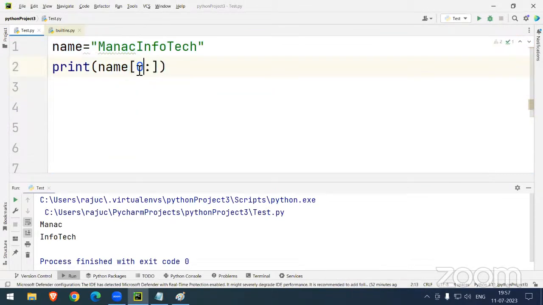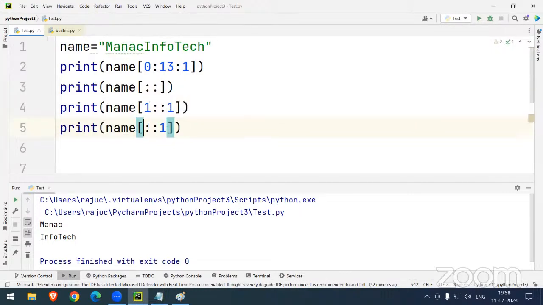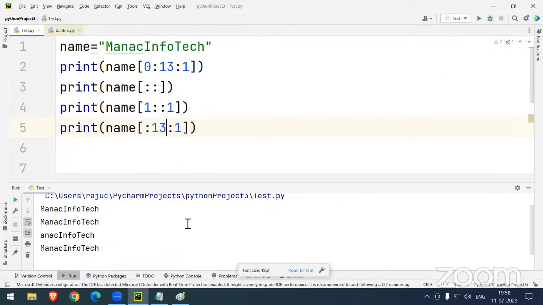Starting indexing 0, ending indexing 13, colon 1. Now starting indexing I am not specifying, ending indexing I am not specifying, and step also I am not specifying. The next one: starting indexing I am specifying, ending index I am not specifying, step is 1. Starting indexing I am not specifying, ending indexing is 30. Sir, for all of these, the simplest answer is MANAC Infotech.